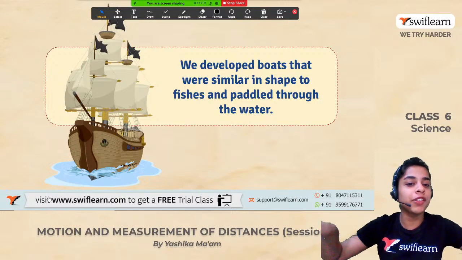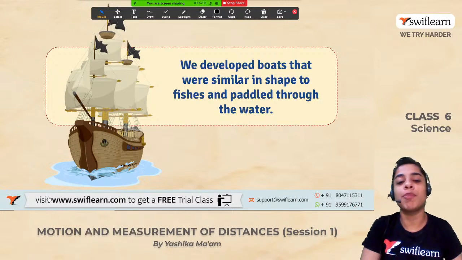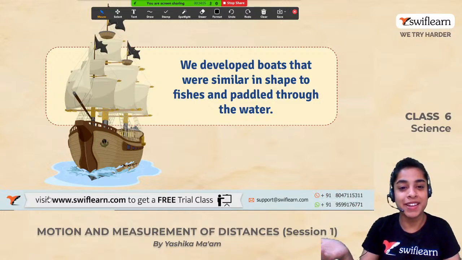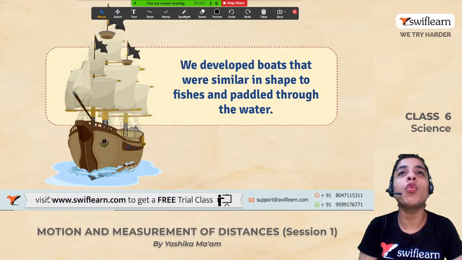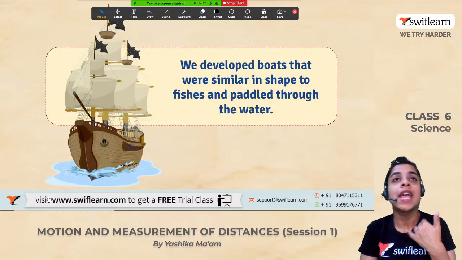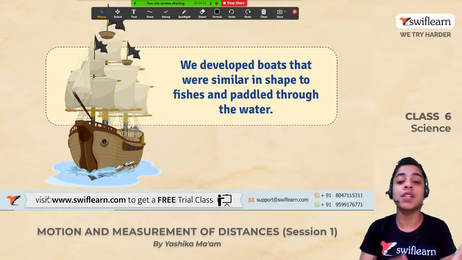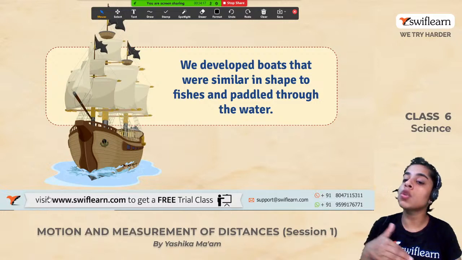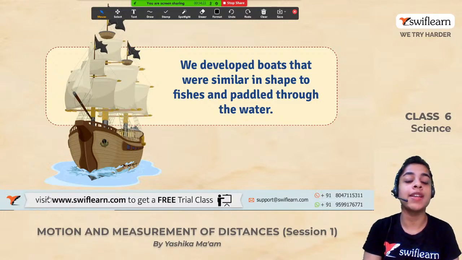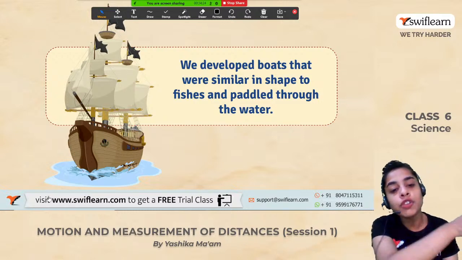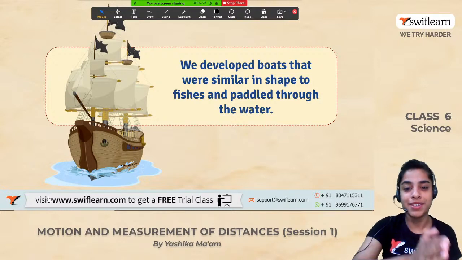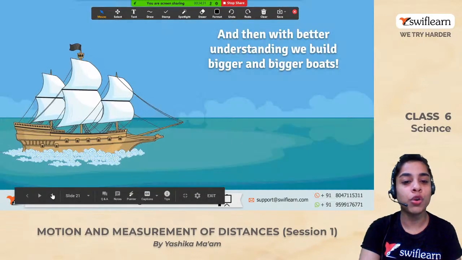Like a bird has feathers, we could also see the shape of an airplane, and airplanes also seem to be having feathers like that, right? So have you ever wondered why airplanes have the shape similar to birds and why boats have shapes similar to fish? This is only because the body of a fish and the body of a bird is designed in such a way to cut through the water and to cut through the air very easily and travel forward. So, this was the reason that I told you.